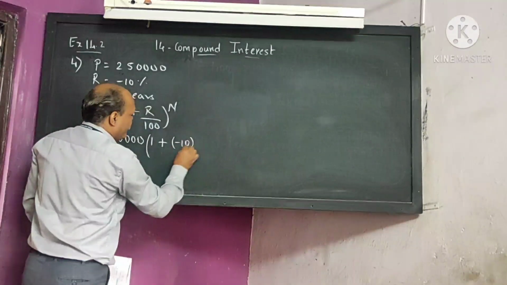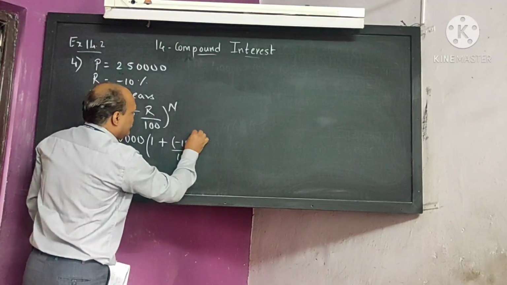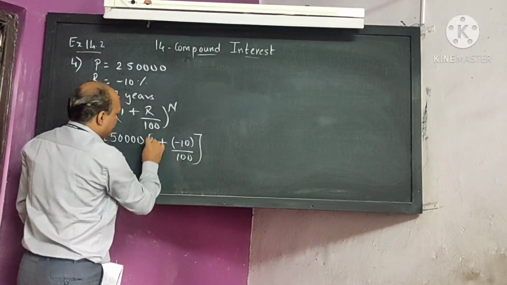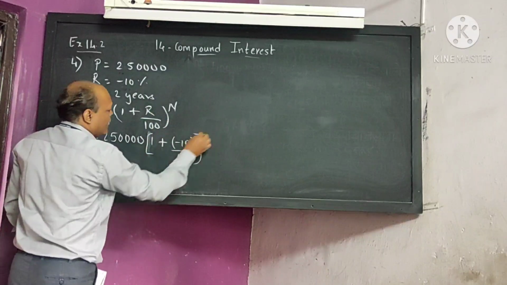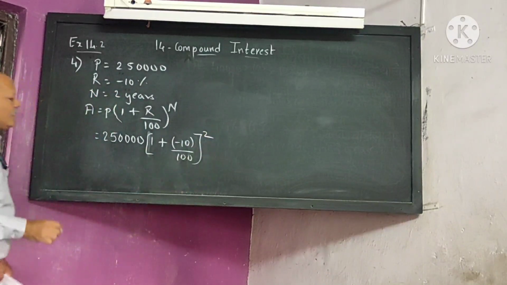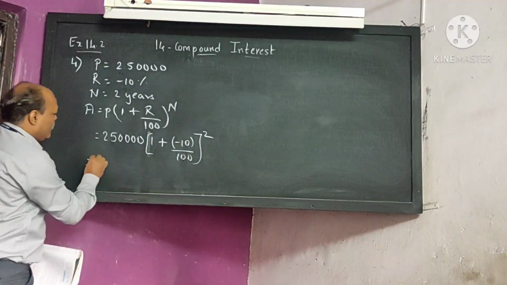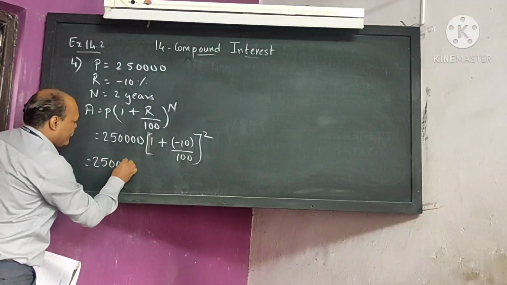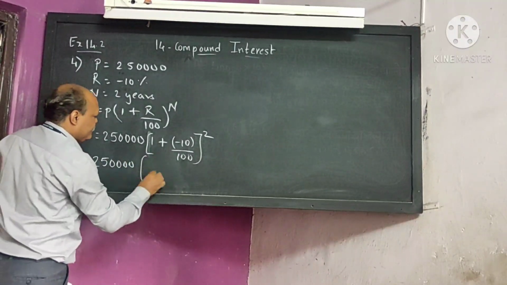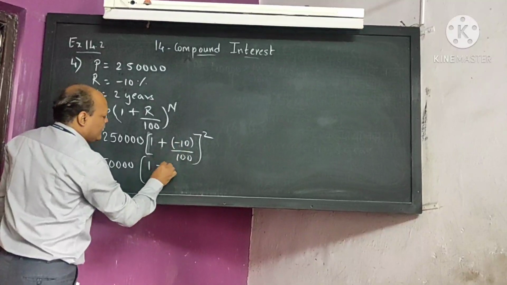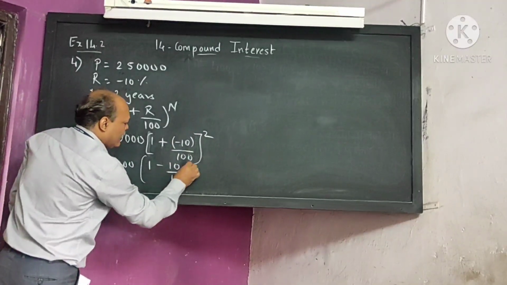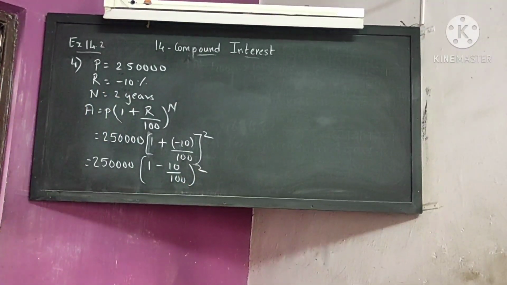Minus 10 you have to take upon 100, raised to 2. Clear everyone? I hope all of you understood here.